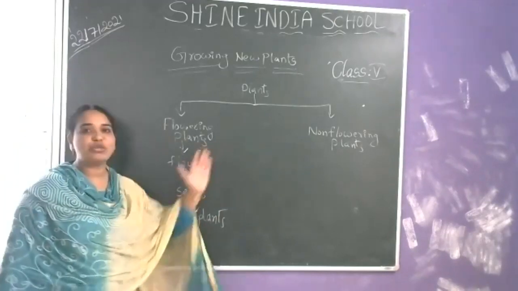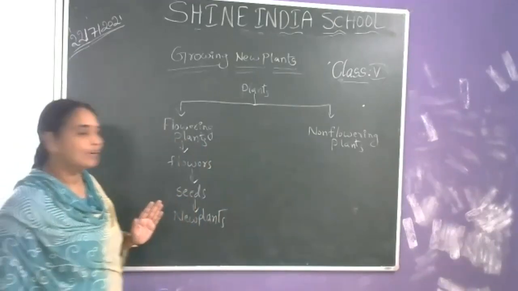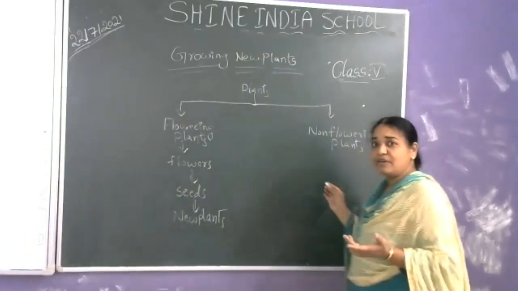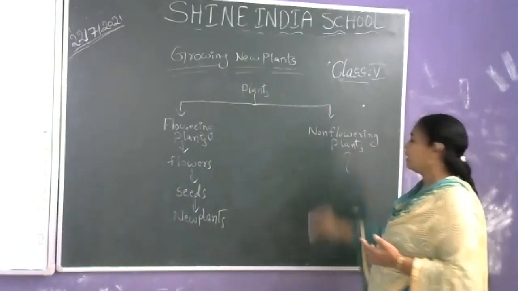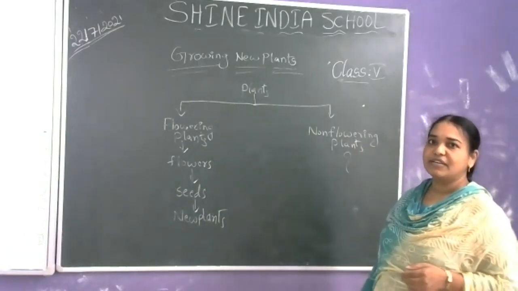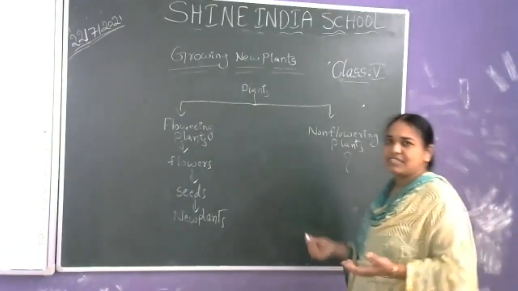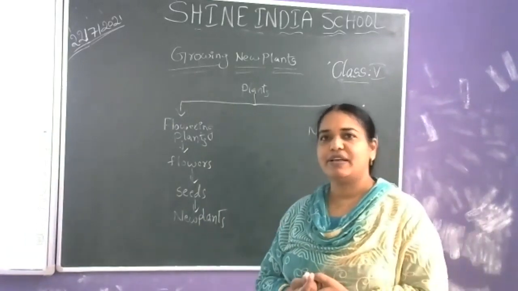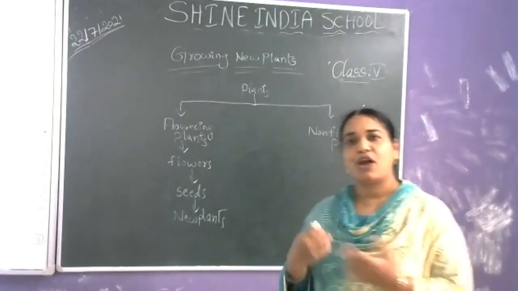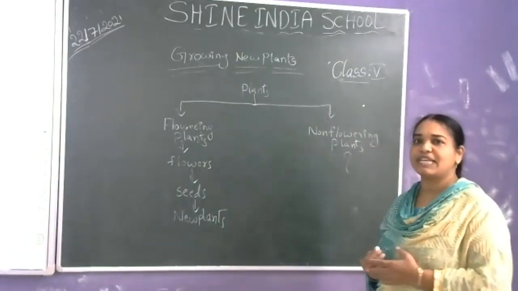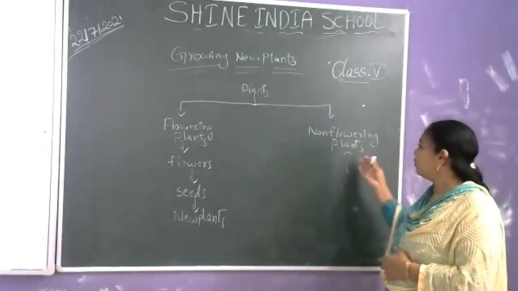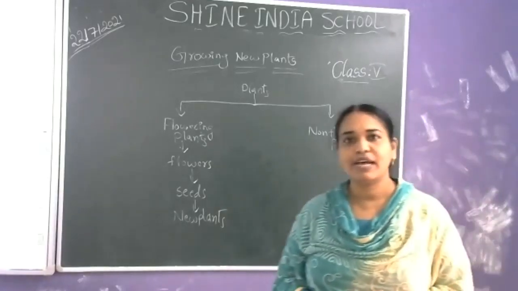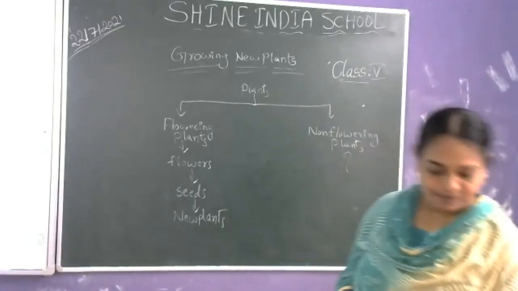When it comes to non-flowering plants, if there are no flowers, from where do we get the new plants? If the flowers are not there, how are the new plants coming again and again? From where are they coming? How are the new plants arising? We are going to discuss this about non-flowering plants.